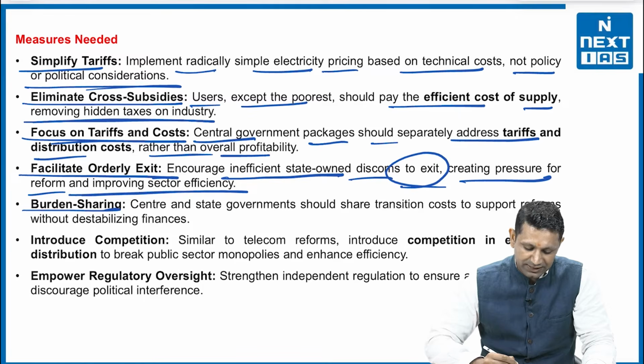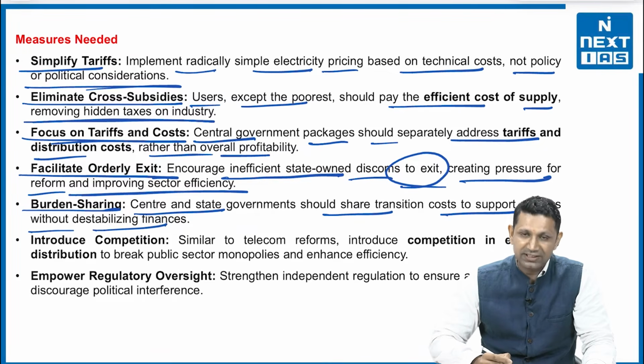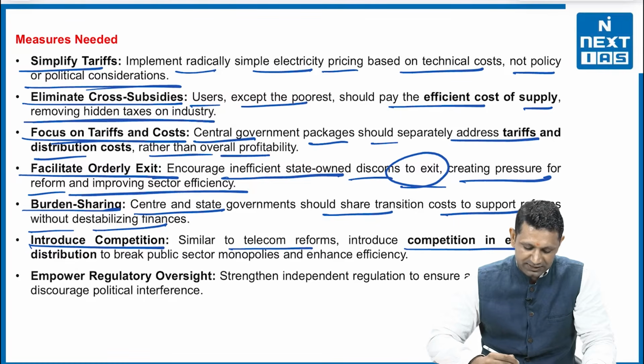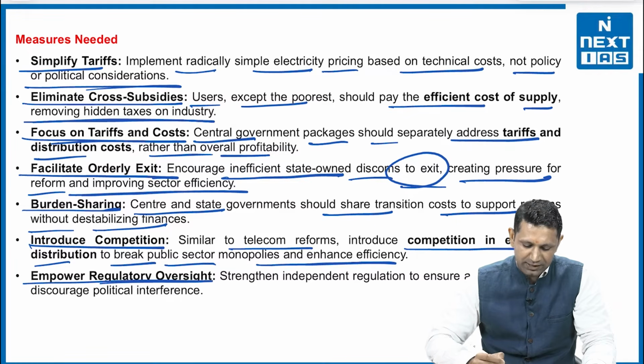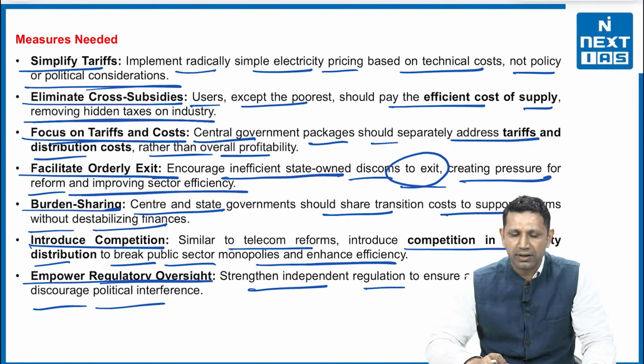Then burden sharing. Center and state governments should share transition costs to support reforms without destabilizing the finances. Then introduce competition. Similar to telecom reforms, introduce competition in electricity distribution to break public sector monopolies and enhance efficiency. Lastly, empower regulatory oversight. Strengthen independent regulation to ensure accountability and discourage political interference.